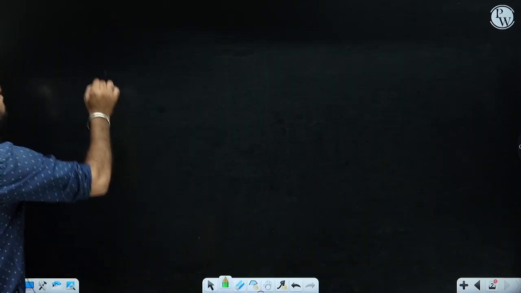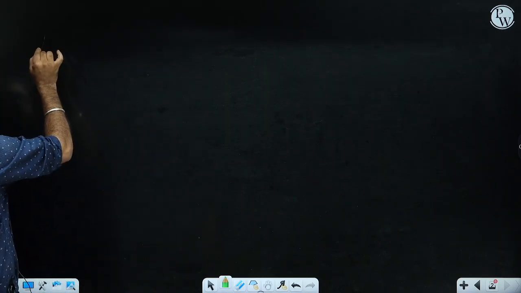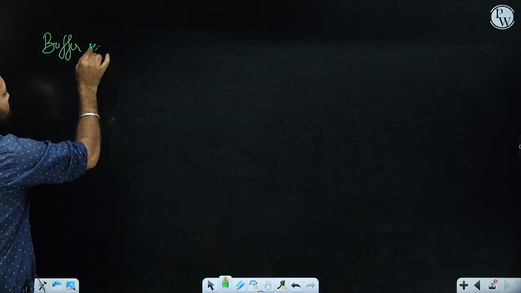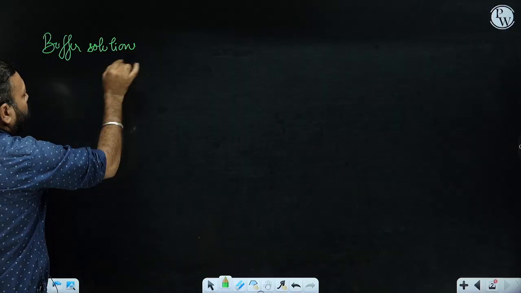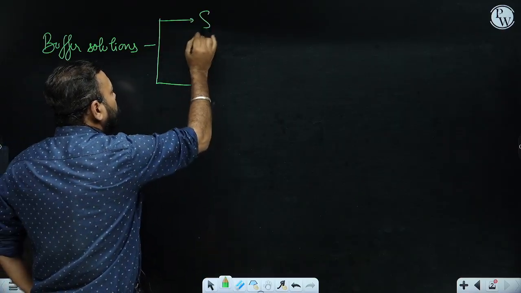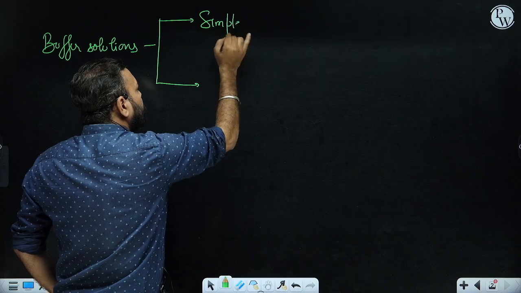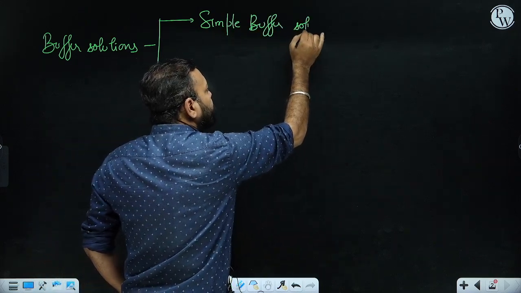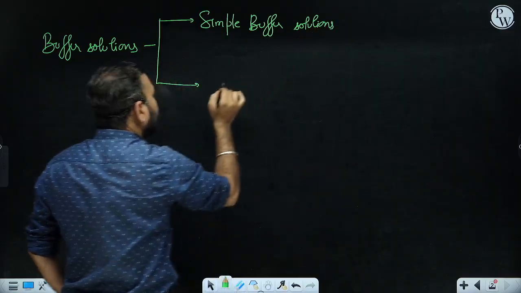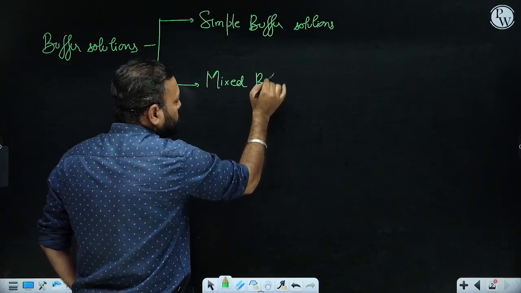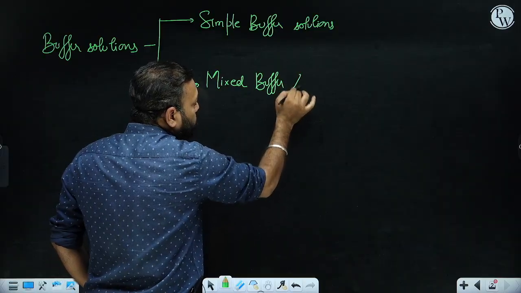Let us talk about the first type of buffer. I'm writing here that buffer solutions are of the following types. What are the types of buffer solution? One is called simple buffer solution, and the other type is called mixed buffer solution.